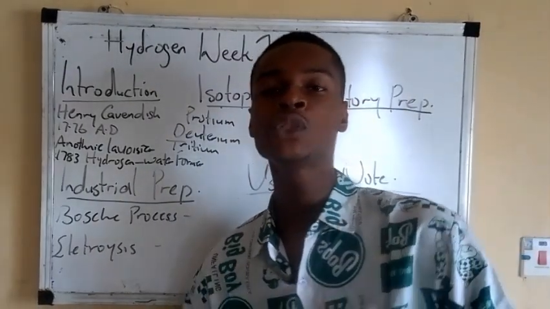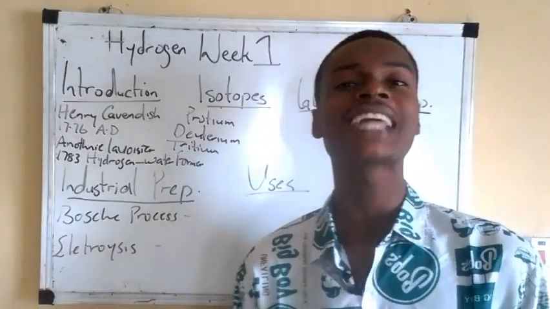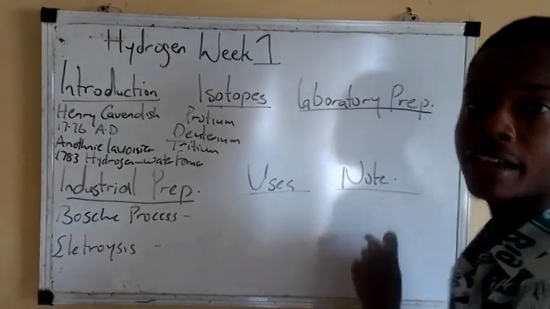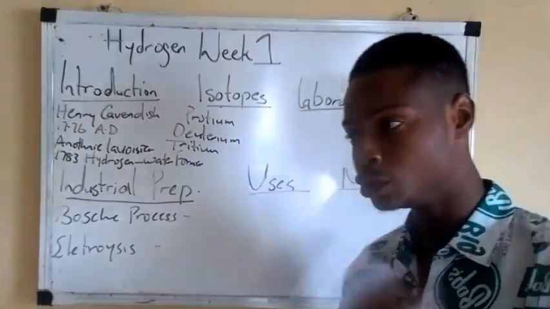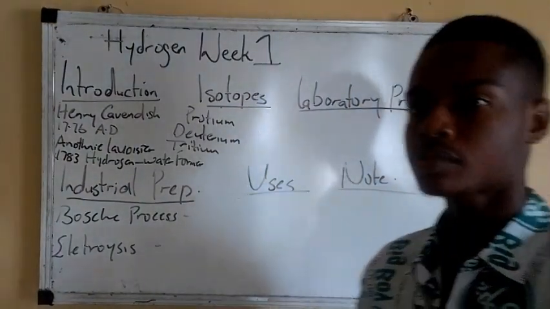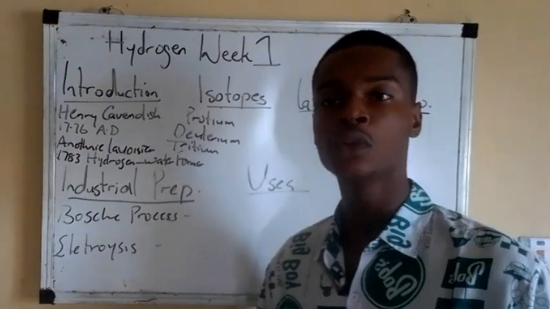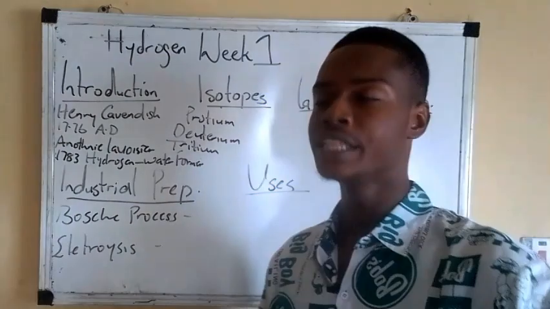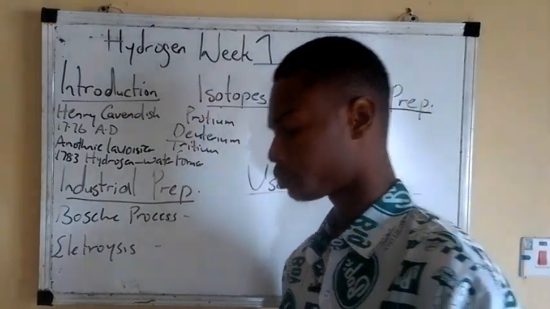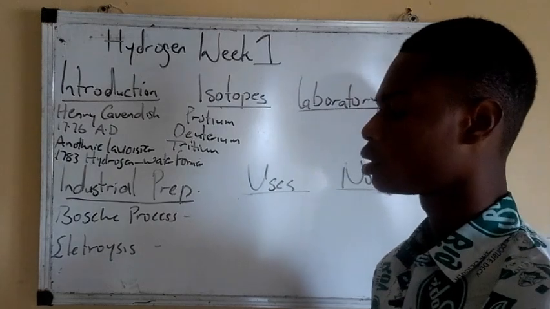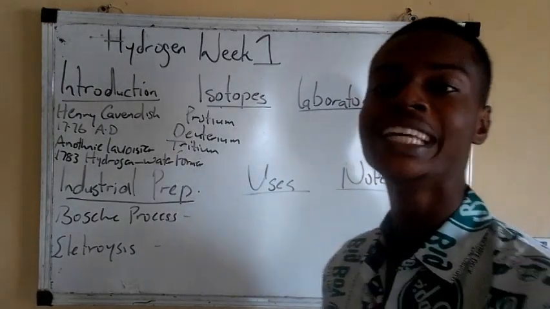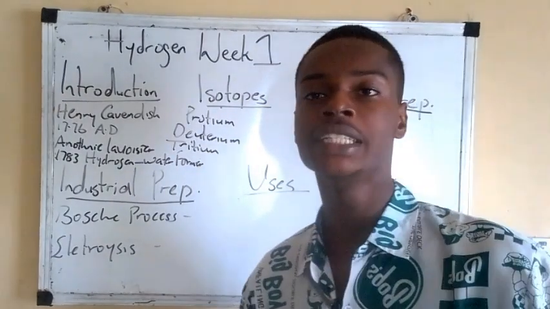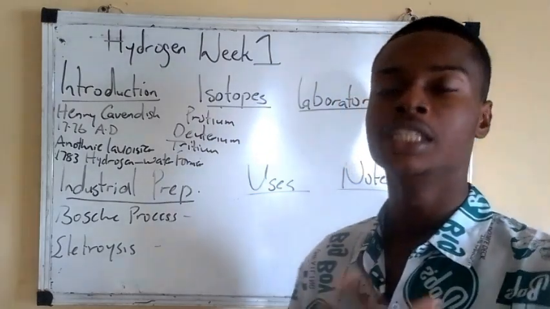Note: hydrogen is the most abundant element in the universe. Two, hydrogen gives a pop sound when ignited. Another one: whenever hydrogen is ignited in air, the only substance formed is water.